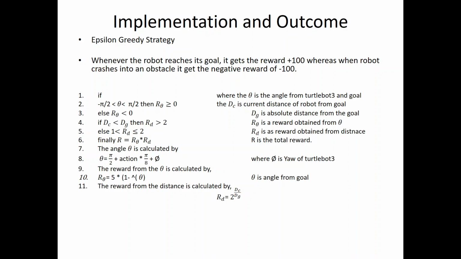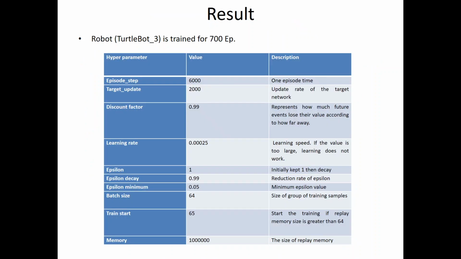You can read it out. As for the result, after performing up to 700 episodes, the robot is perfectly trained, and it is able to reach the goal without hitting an obstacle in as fast a time as possible. After 700 episodes the robot is not exploring much; it is directly exploiting because it is well trained, so it is moving quickly towards the goal.